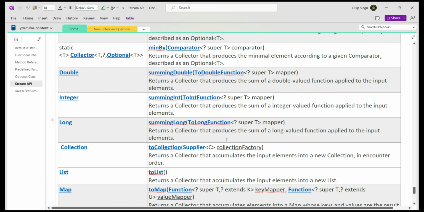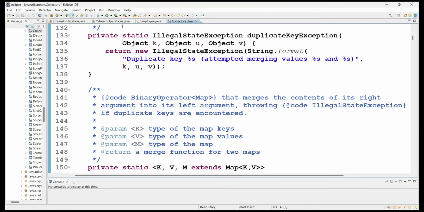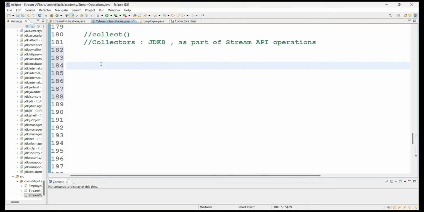So let's see what you are going to do now with a couple of methods inside the collect method by using the Collectors class. Let me implement a couple of requirements. For example, collect all employee names whose age is greater than 25.